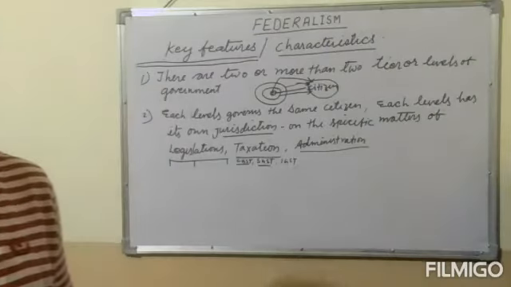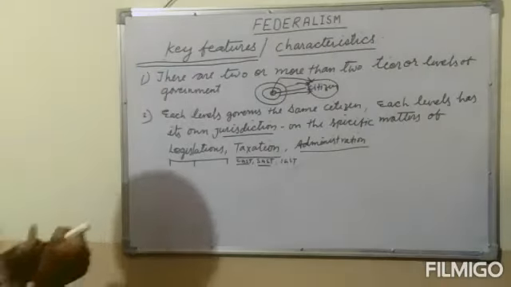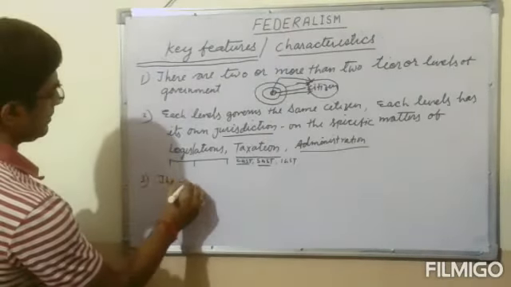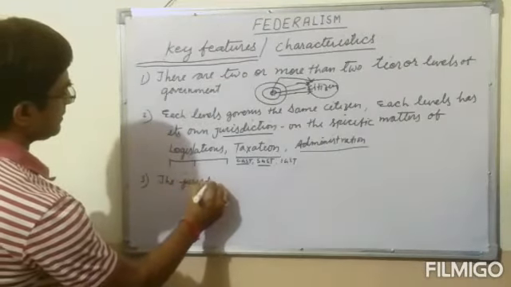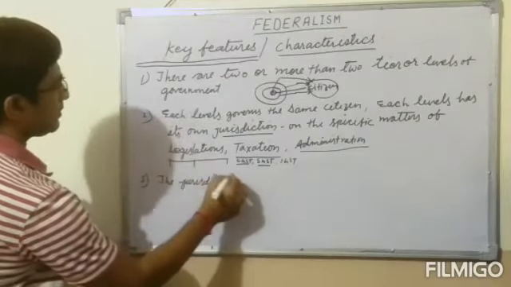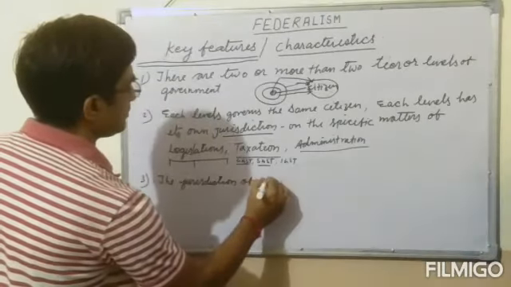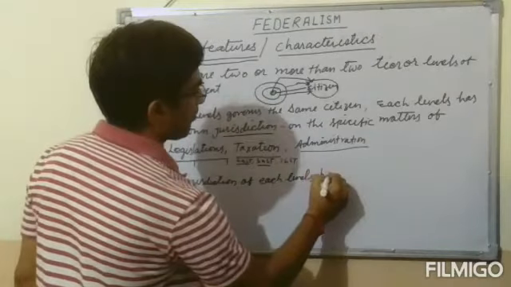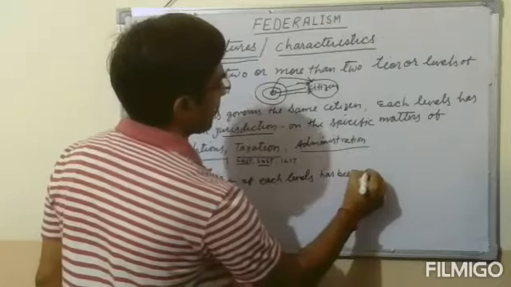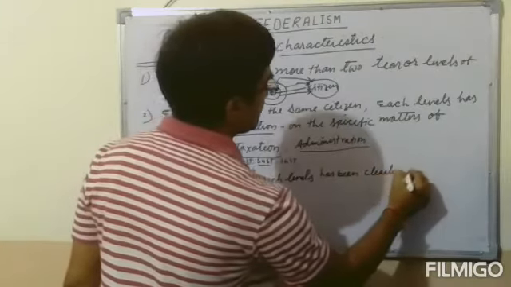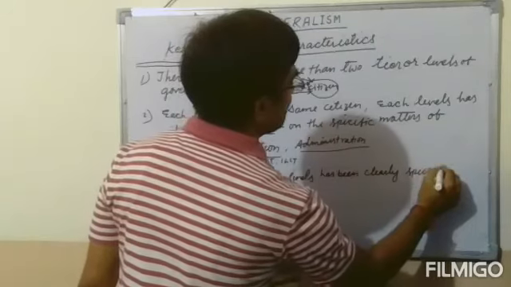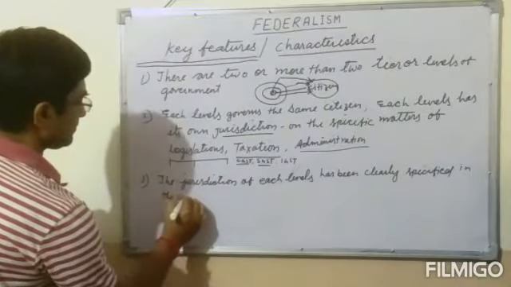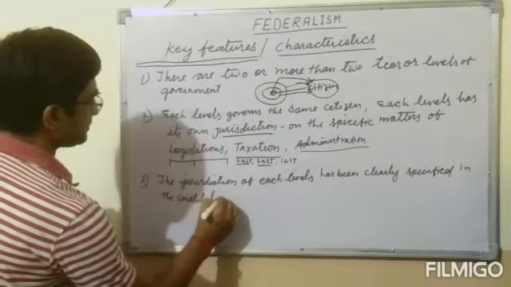Next one: the jurisdiction of each level has been clearly specified in the Constitution.